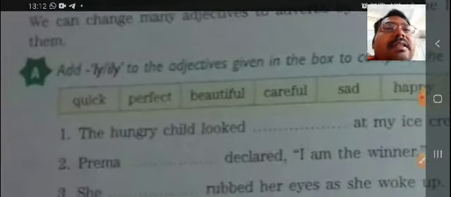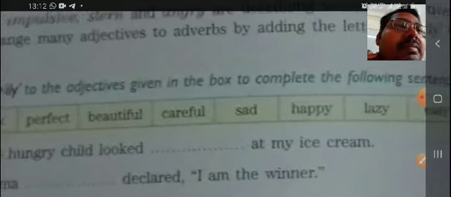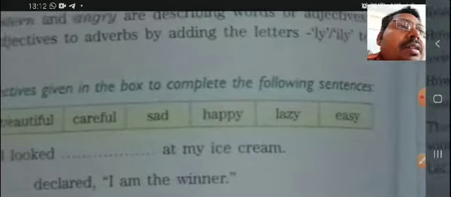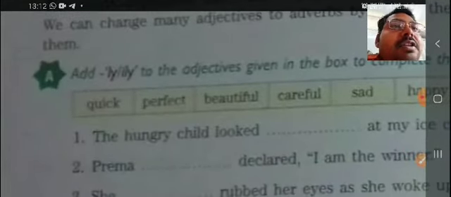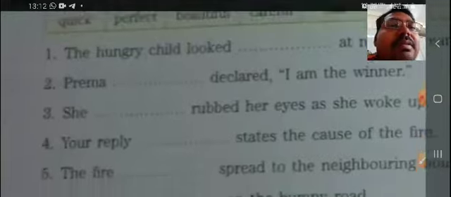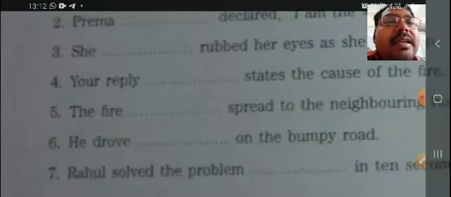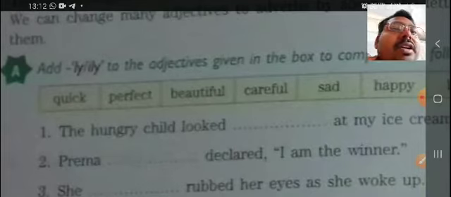In exercise 8 it is said: add ly or ily to the adjectives given in the box to complete the following sentences. First you need to make adverbs, and then you need to fill in the suitable sentences given there. So we add ly to quick, and it will become quickly.